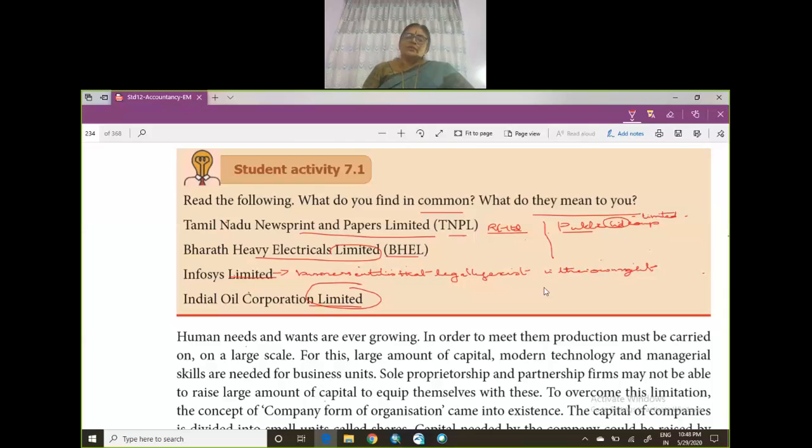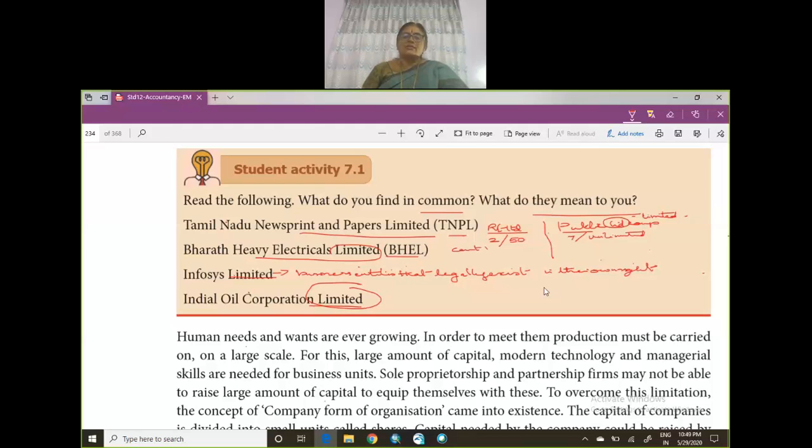What's the difference between private company and public company? See, in a private company, the minimum number of members required is only two, and the maximum you can go up to is 50, excluding the workers or employees in the particular company. In case of a public company, the minimum is 7 and the maximum is unlimited. In case of private companies, you cannot transfer shares.